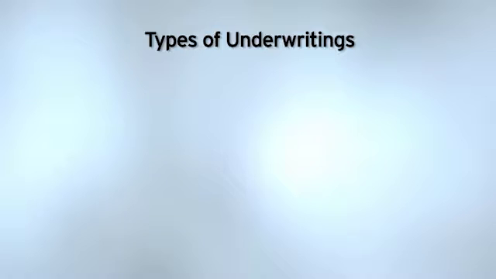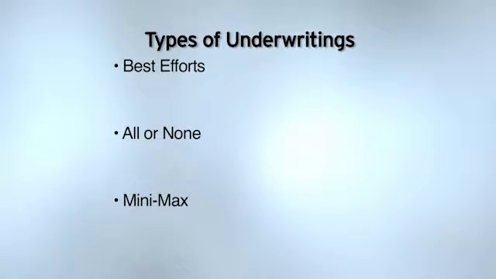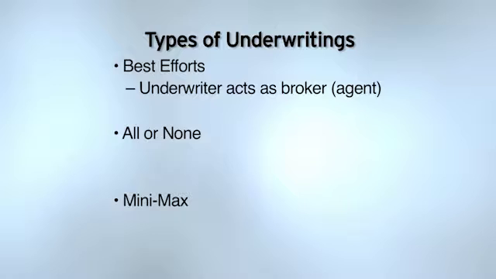Now, there are several different types of underwritings. The first type of underwriting is best efforts. The next is all or none, and the third is mini-max. Let's take a look at each of these. Best efforts underwriting is where the underwriter tells the issuer, listen, we're going to make our best effort to sell as much of this new issue as we possibly can to investors. So the underwriter is going to act as a broker or agent for the issuer, and the issuer has the financial risk. If the shares are not sold, the issuer is the one who has the financial risk.